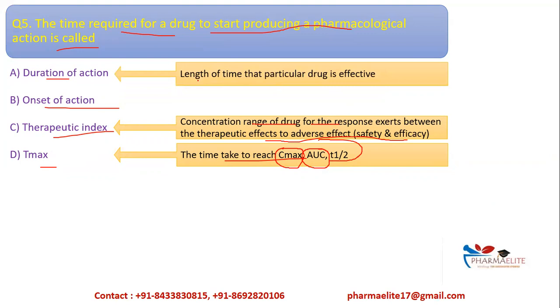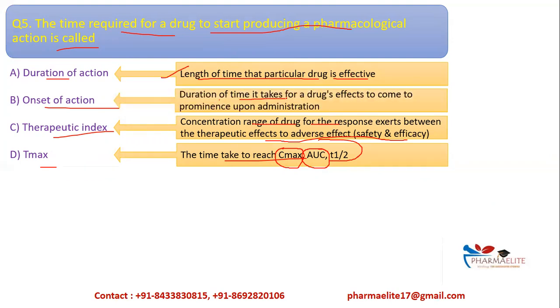Duration of action is the length of time for which a particular drug is effective. That is, duration tells us how long a drug can be effective, how long the effect of the drug will last. And onset of action is the duration of time it takes for a drug's effect to come into prominence upon administration. That is, after administration, how long it will take for a drug to come into its effect is called onset of action. Therefore, the correct answer here is option B.